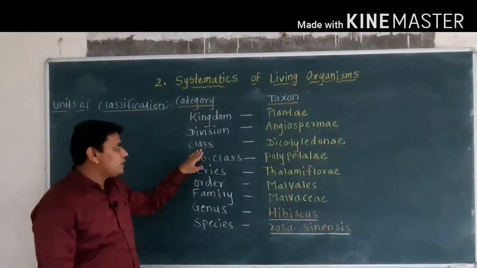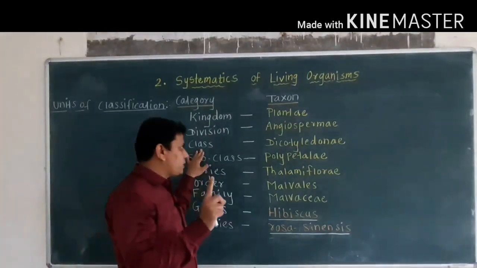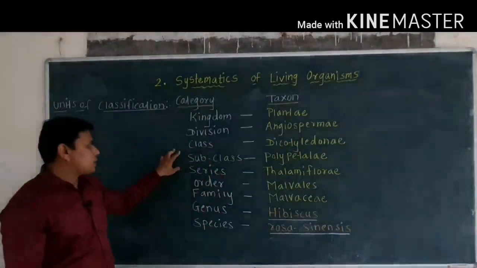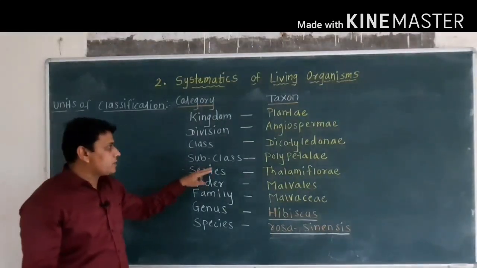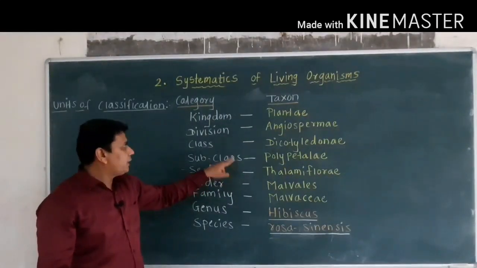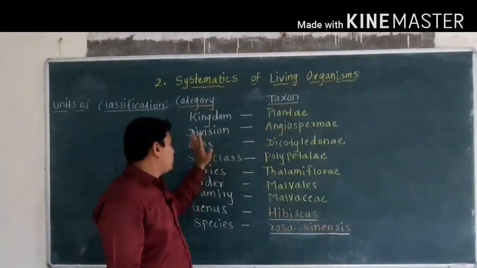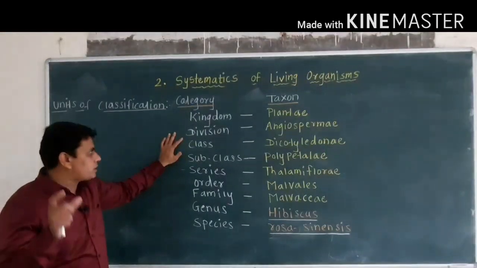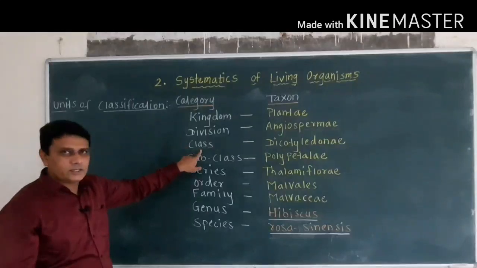Then the upper level is class. Class of Hibiscus or China rose is Dicotyledonae. So class consists of closely related subclasses. Then comes the division. Division of China rose is Angiosperm. In the units of classification, division is a group of closely related classes.